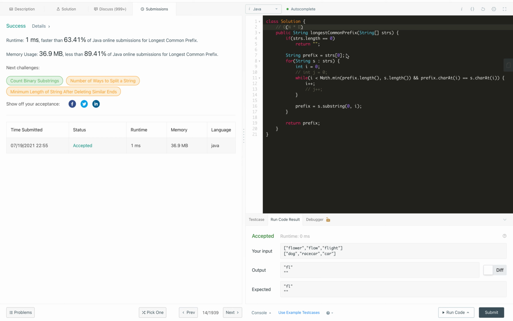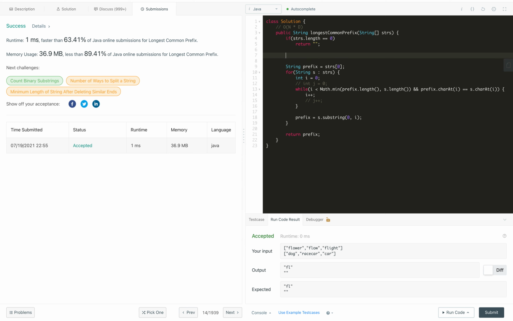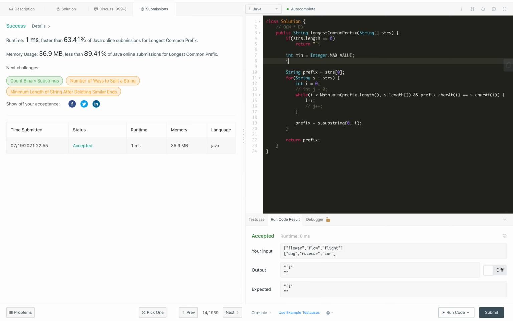Another approach, instead of comparing each word and updating the prefix, is to loop over in the same code and first find the minimum length and the index of that word in the array. Let me define int min, initialized from Integer.MAX_VALUE, as well as the index of that min, initialized to 0.